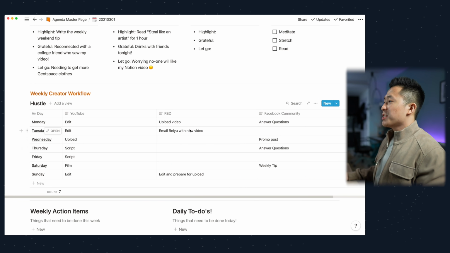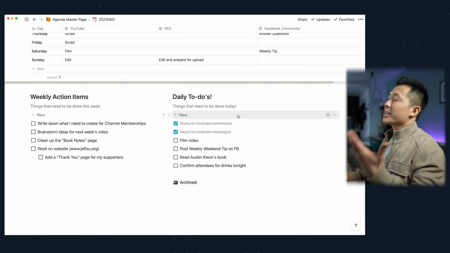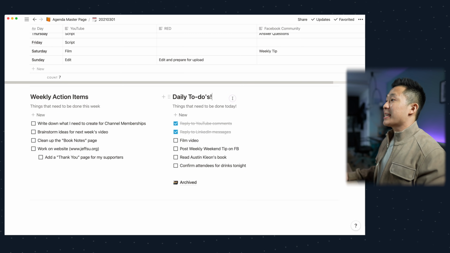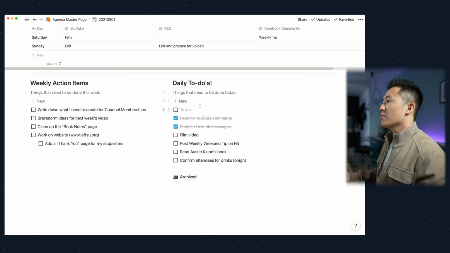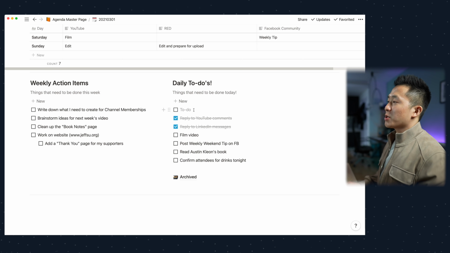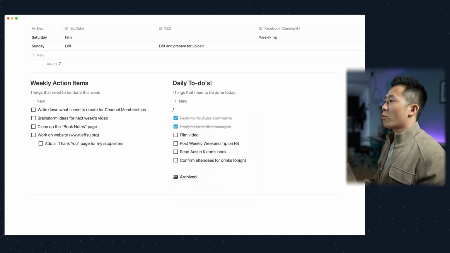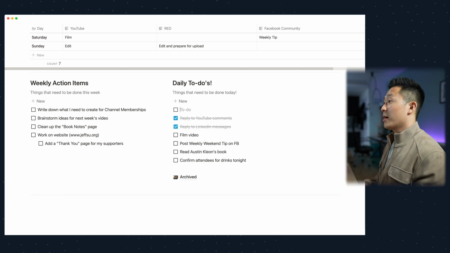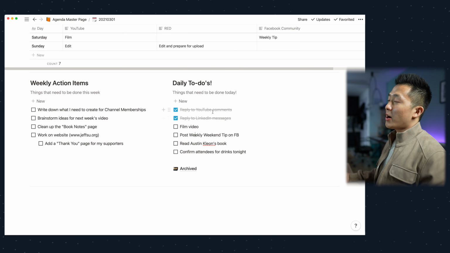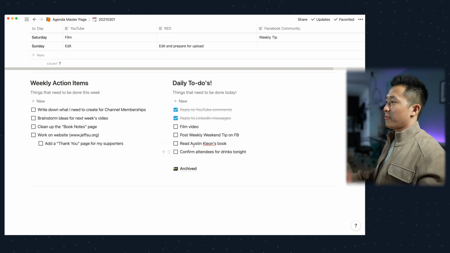Anyways, back to the last section of this daily, weekly planner is where I actually write down all the things I need to do for the day and the things I need to do for the week. For the daily to-do section, you can click this template button I have here to create a new checkbox, or alternatively, you can use /to-do and select the checkbox like that as well. As you can see, I've completed 2 action items so far, and I still have all these to do throughout the rest of the day.